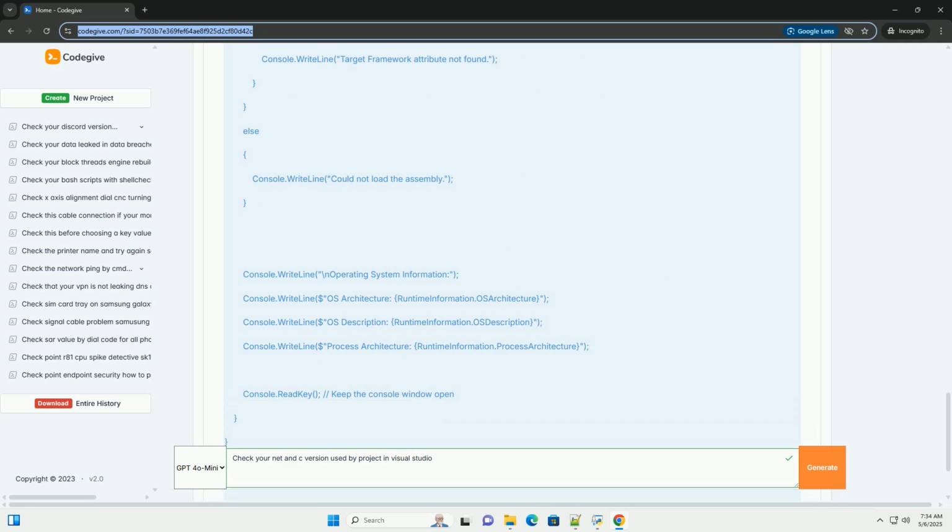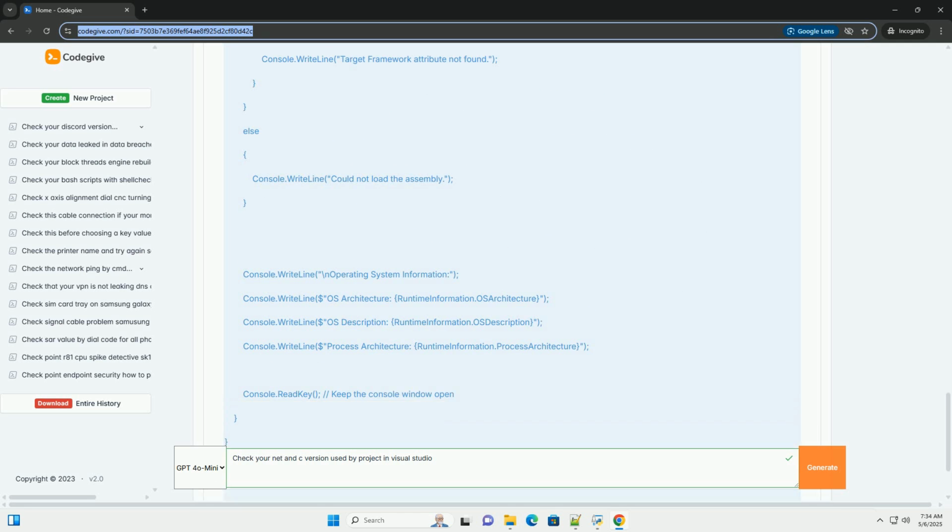Older projects often target the .NET Framework. .NET targeting packs: if you are targeting a .NET Framework version, you might need to install the corresponding targeting pack. These targeting packs provide the necessary reference assemblies and build tools. Visual Studio usually prompts you to install the targeting pack if it's missing.